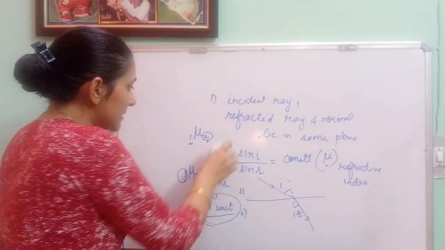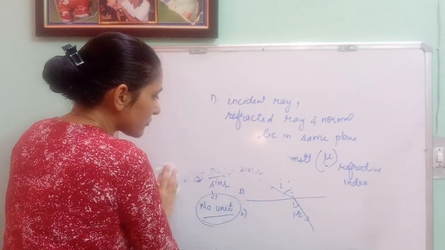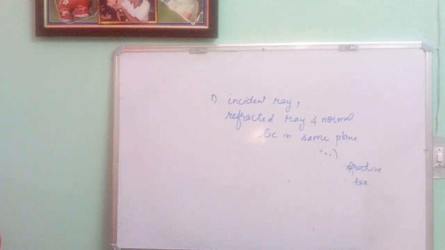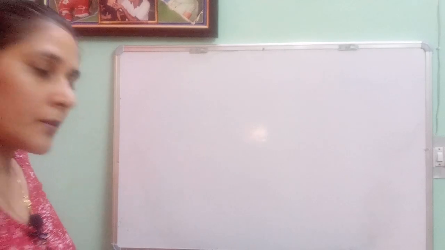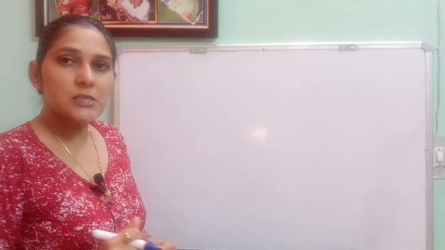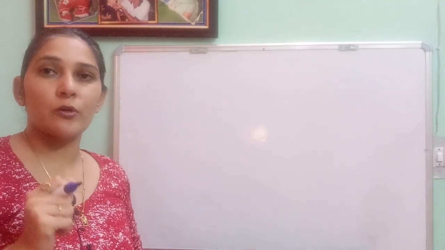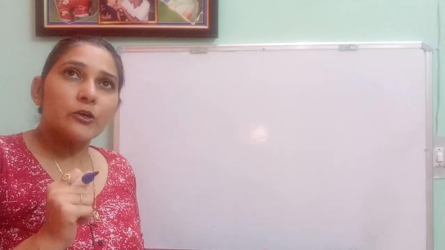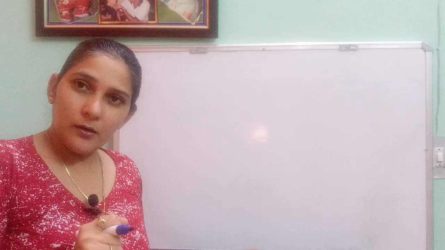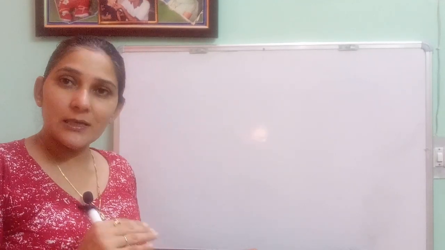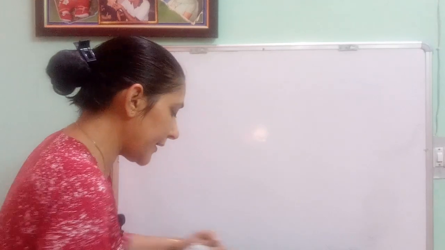Okay, now the next thing is refractive index for a transparent medium that we need to talk about. When we are talking about refractive index, we are talking about the speed of light in air and the speed of light in medium. We are defining refractive index in these terms also. How are we defining it?